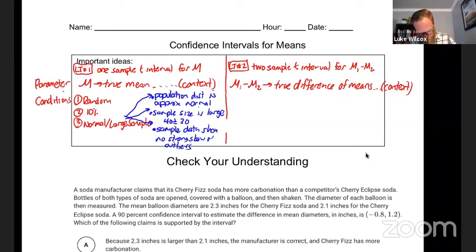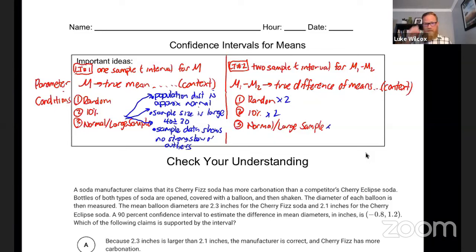All right, so let's move over to the 2 sample stuff. The conditions there are the same, but they're twice as much work, right? Because now you have to check each one of these conditions 2 times. So I'm just going to make a note here that each one of these has to be checked twice, for each one of the random samples. The other thing is that for the random sample, we want to make sure that those 2 random samples are independent of each other. Quick note too on the random condition, we could also have an experiment that utilizes random assignment into 2 groups, in which case it would be a 2 sample t interval.